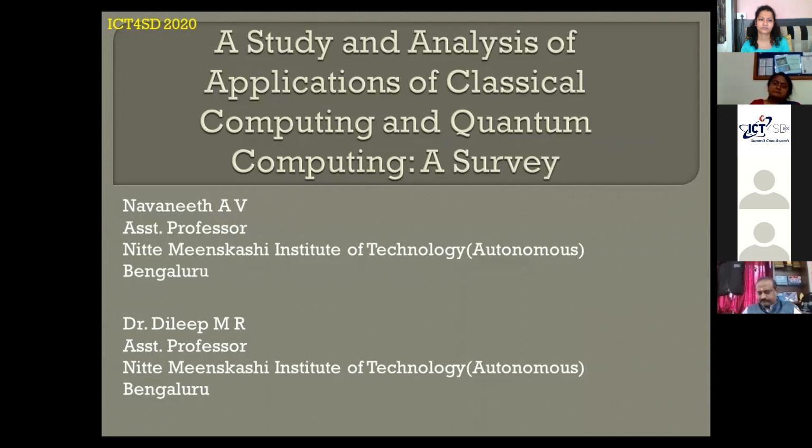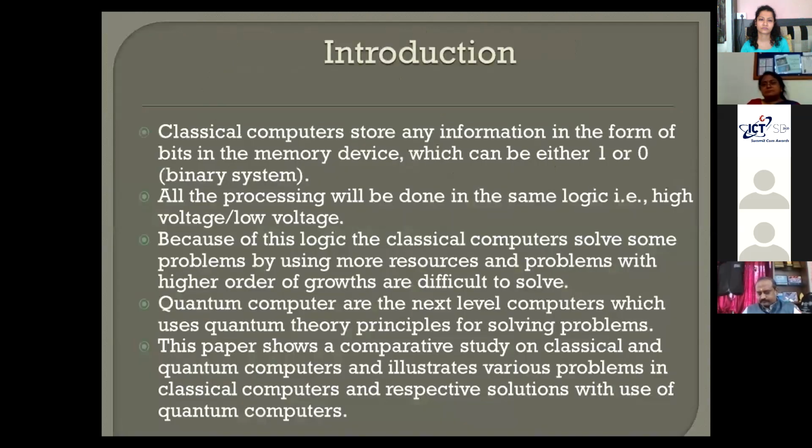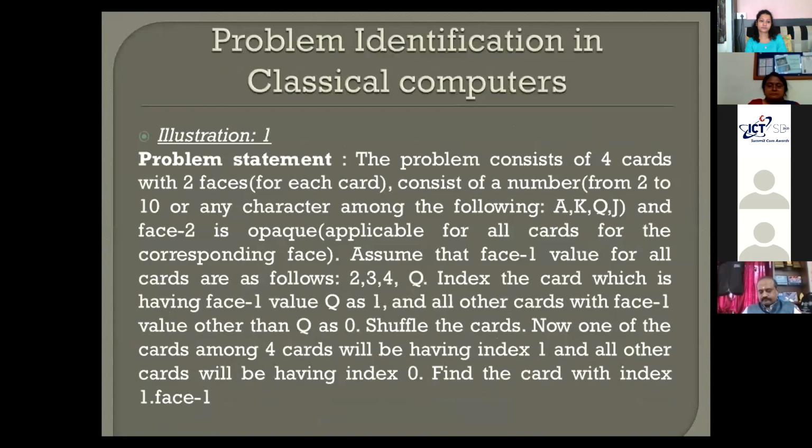So first, let us try to know what the drawbacks of classical computing are. In that context, I have made a few surveys where some illustrations are presented, which will narrate how classical computing is lagging in performance. So let me explain illustration 1.